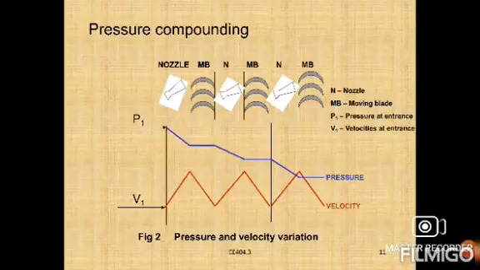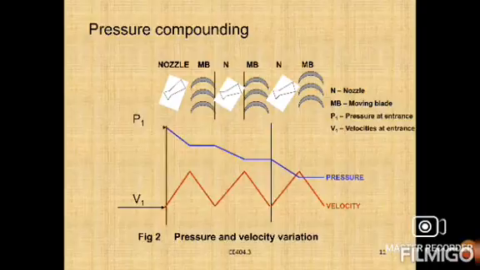So pressure will be dropped in the nozzle, and in the next moving blade it is the same. Again in the next nozzle it will be decreased, and in the moving blade the same amount of pressure is maintained. Again in the nozzle it will be reduced, and in the next moving blade we maintain the same level of pressure. So finally the pressure decreases gradually from the nozzle to the last, third stage of moving blade.